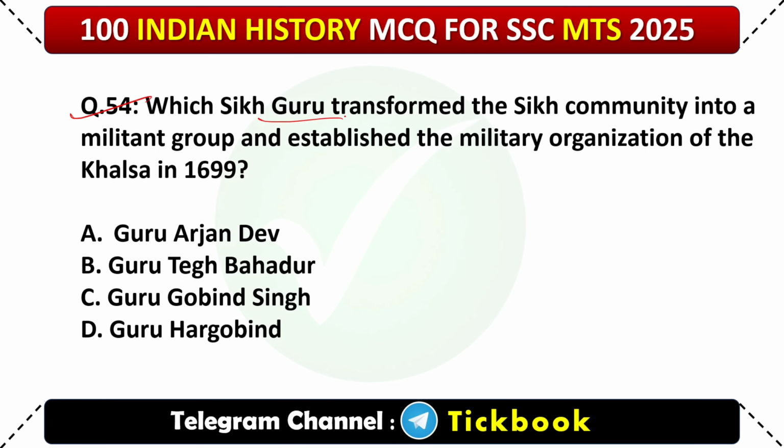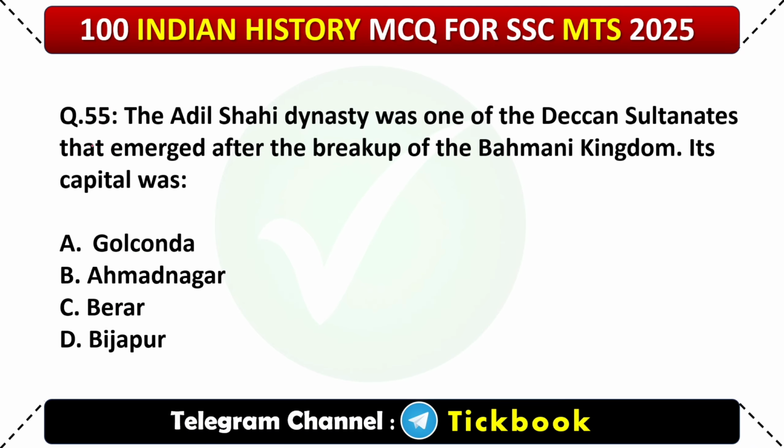54. Which Sikh guru transformed the Sikh community into a militant group and established the military organization of the Khalsa in 1699? Option number C, Guru Gobind Singh. 55. The Adil Shahi dynasty was one of the Deccan sultanates that emerged after the breakup of the Bahmani kingdom. Its capital was?